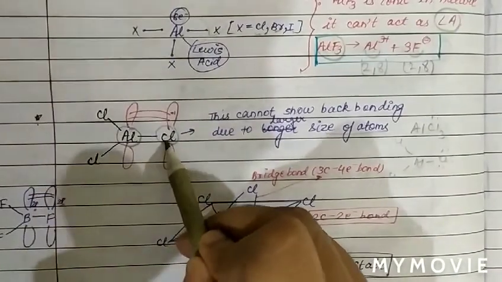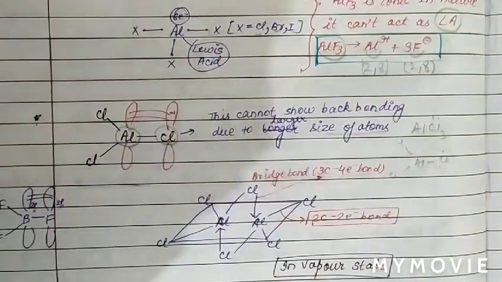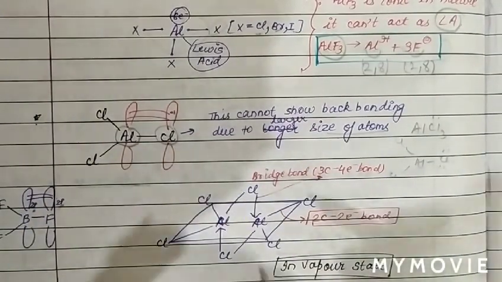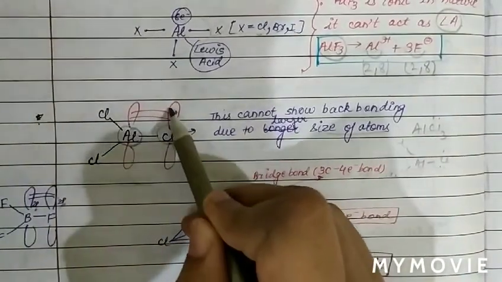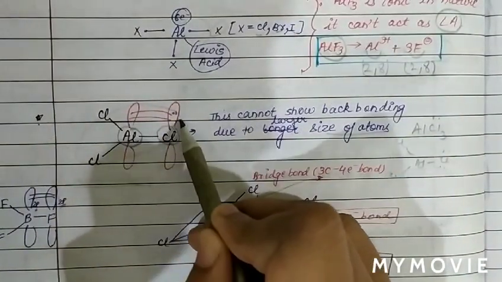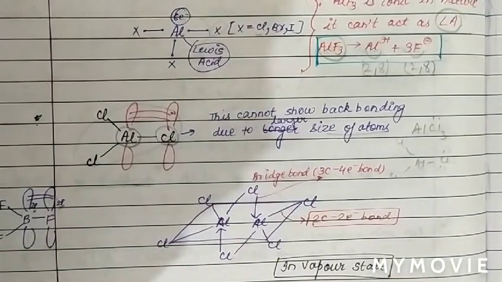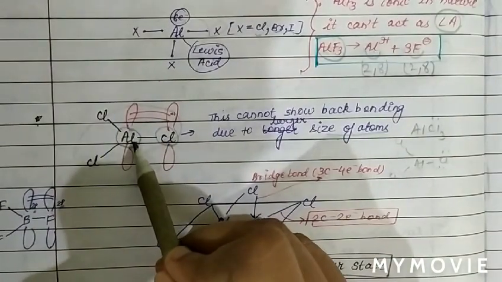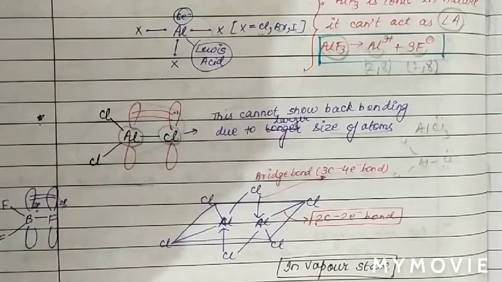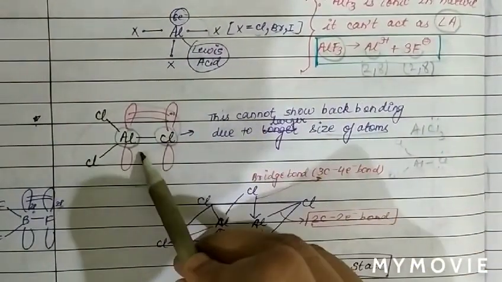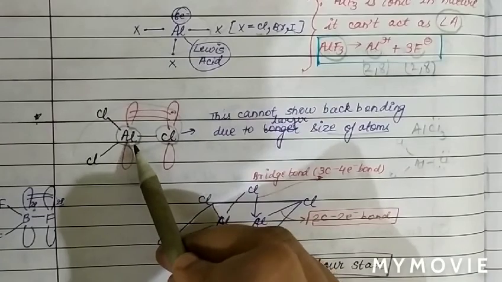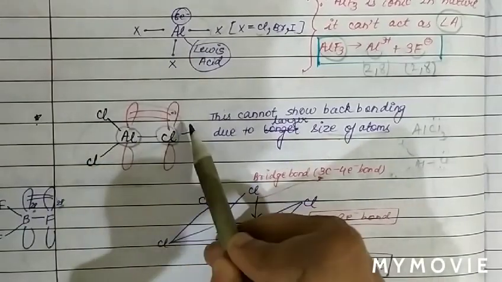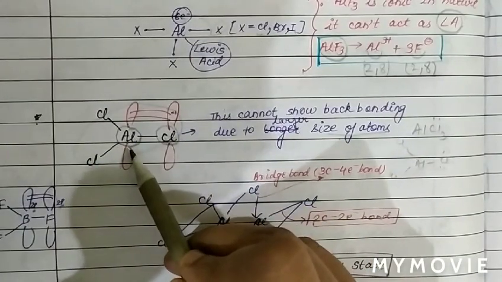But AlCl3 is electron deficient, and we have to overcome the electron deficiency of AlCl3. See what happens. Two AlCl3 molecules undergo a dimer process, so they form a dimer. After forming the dimer, the electron deficiency of aluminium is overcome. In AlCl3, back bonding is not possible due to the large size of atoms. Therefore, electron deficiency is not removed by back bonding. So these two molecules undergo dimerization and remove the electron deficiency of the central atom.